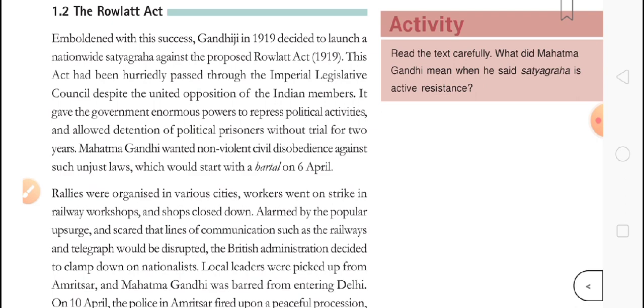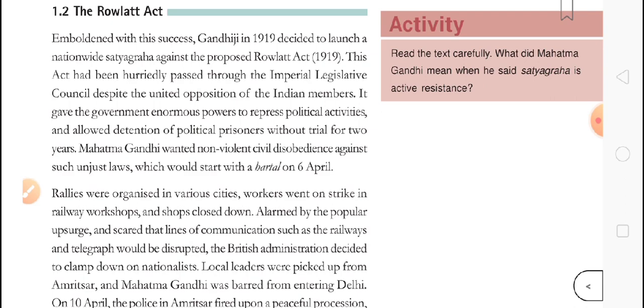When Gandhiji was getting these small successes, the government of that time, meaning the British government, imposed a new act, which means a new law, in 1919. Because many people were coming against the government and making people aware of how they were ruling over us, the government decided to make a new law that was called the Rowlatt Act.